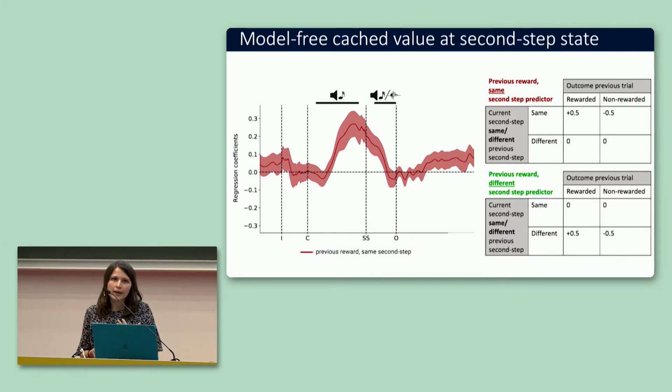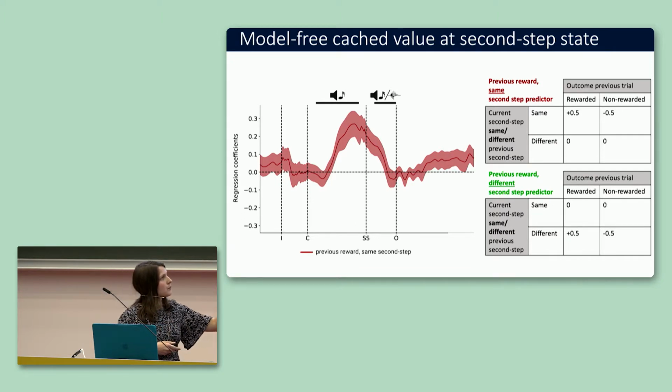However, one way our mice could also be learning this task is by learning the negative correlation between the reward probabilities. So if one second step port is highly rewarded and is good, the other second step port has reward with lower probability, and then it's bad. So then we wanted to see what happens when the animal reaches a different second step state than in the previous trial.